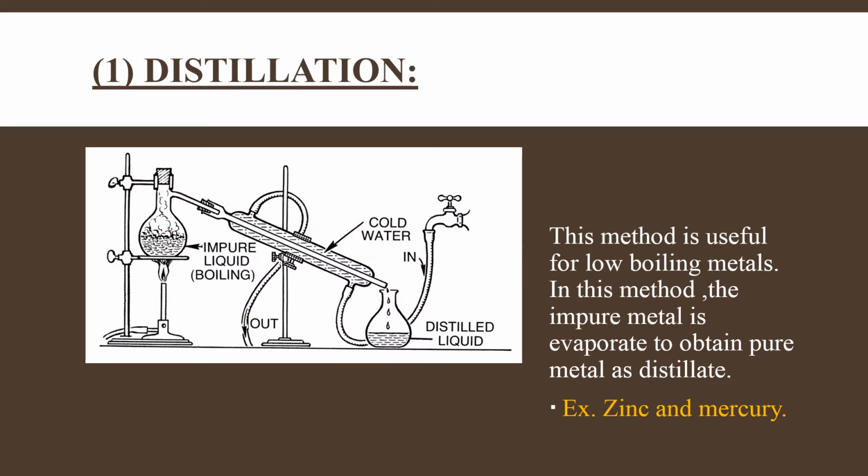This can be seen in the image also. And here in this part, impure liquid, boiling liquid is present whose boiling point is very less. That metal should be present here. And as we have provided heat, so on the distillation process, as the condensation starts, then we will collect our distillate or the metal as a distillate in this beaker here. So this is the distillation process.